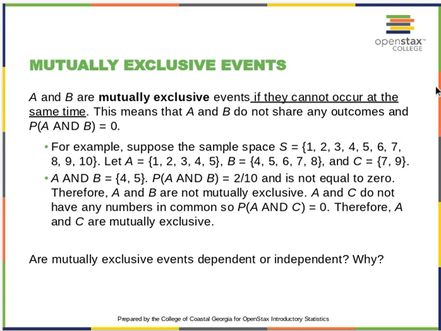Now, mutually exclusive events are events that cannot occur at the same time. So think of rolling a die and you have evens and odds. You cannot have an even and an odd at the same time. If the probability of A is evens and the probability of B is odds, they are mutually exclusive. The probability that they occur together has to be zero. It's one roll. If it was two rolls, then that would not be the case.